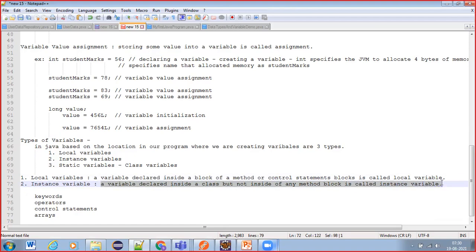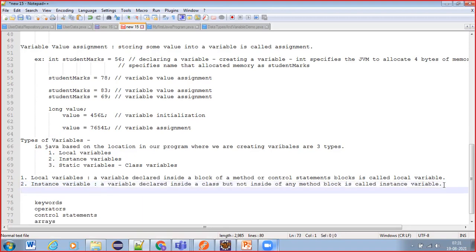You remember this. Later, when we are discussing object-oriented programming concepts, then you can see how we are really creating instance variables. Of course, here also I can show you, but you will get the clear understanding when we are discussing OOPS concepts.